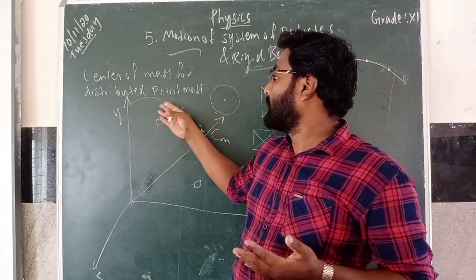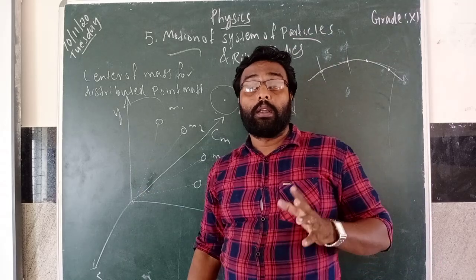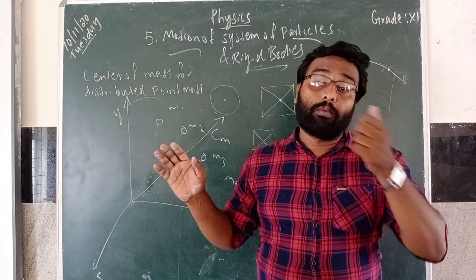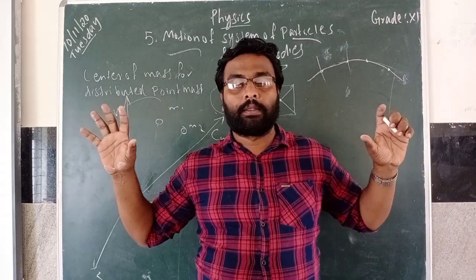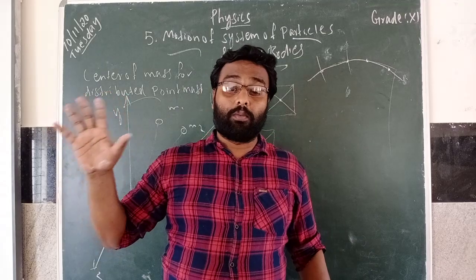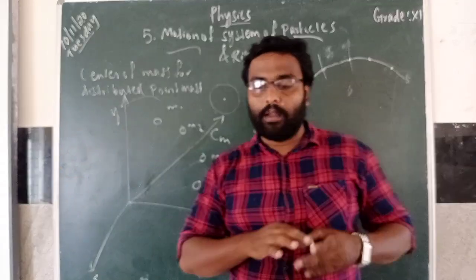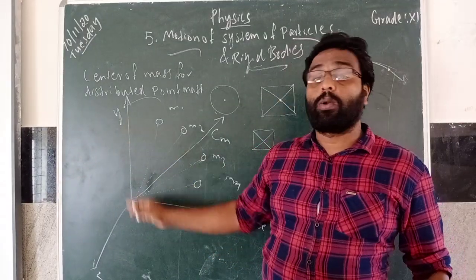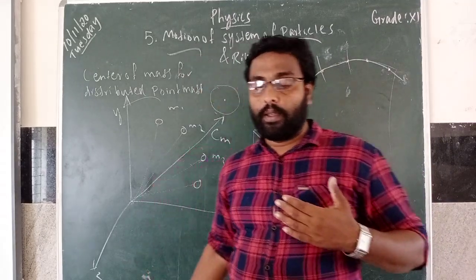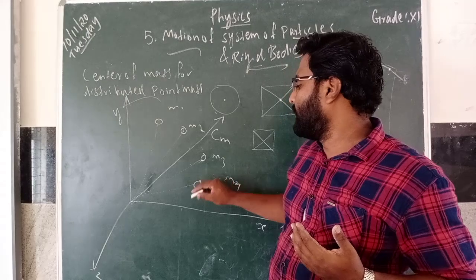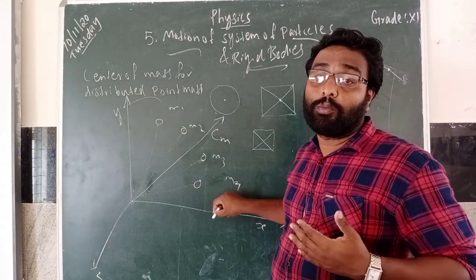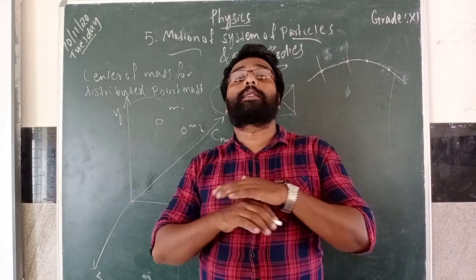Next is center of mass for distributed point mass. That means some point masses like M1, M2, M3, M4 are distributed. You are going to find the center of mass for this object. For that you consider a coordinate system, XY, and this point mass is distributed along the X coordinate.